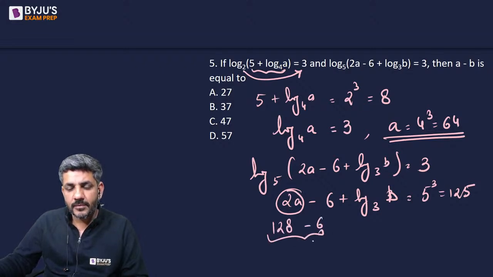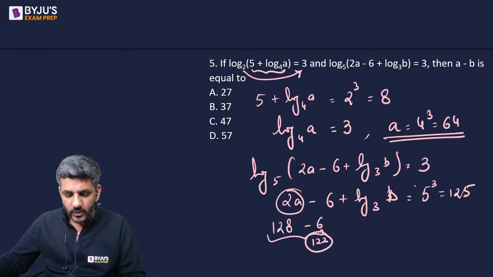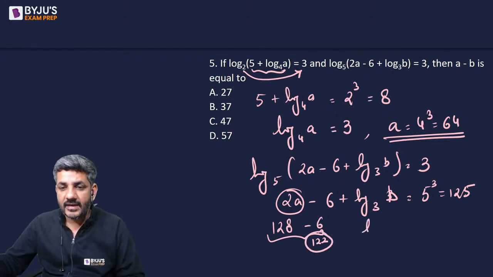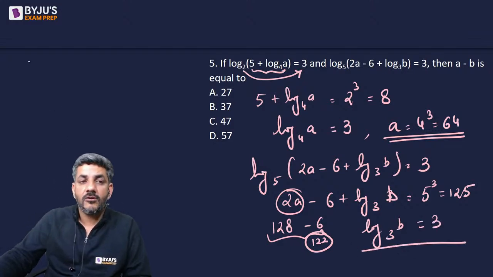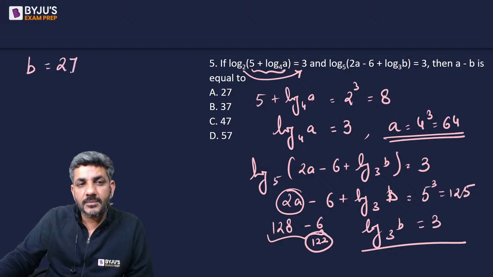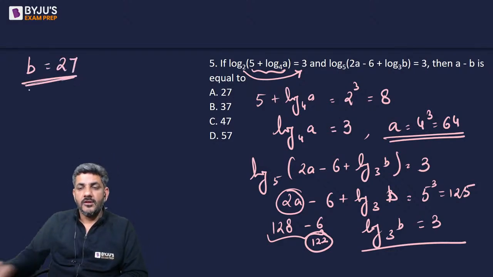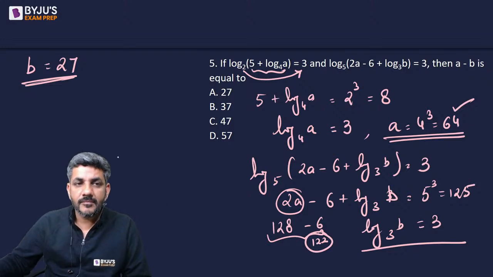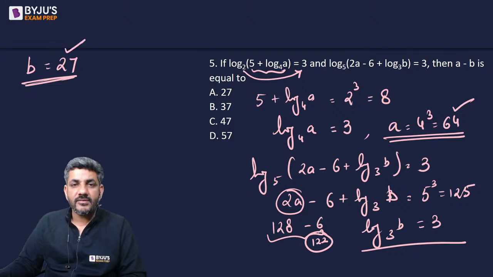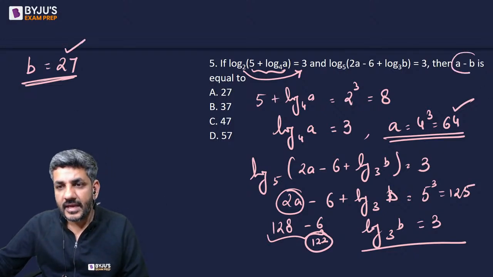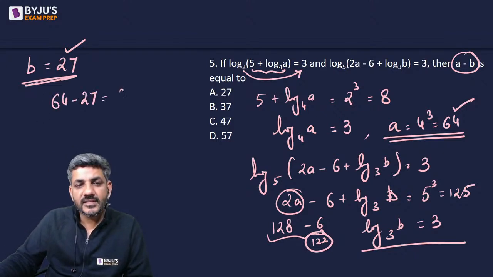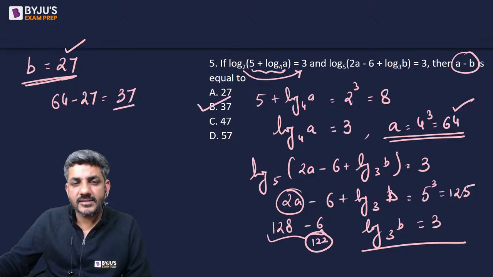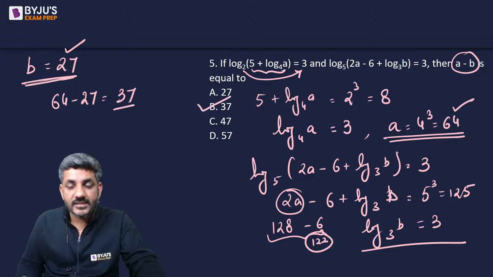128 minus 6 would become 122. This 122 will go on the other side, and I would have log b to the base 3 is equal to 125 minus 122, which is 3, or b is 3 to the power 3, that is 27. So I got A as 64, I got B as 27. Question is asking me what is A minus B. So A minus B is 64 minus 27, and 64 minus 27 is 37. So B option is the right answer.